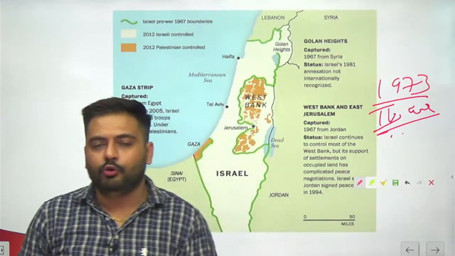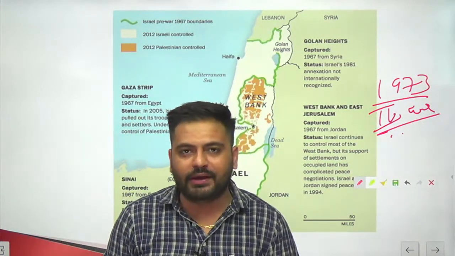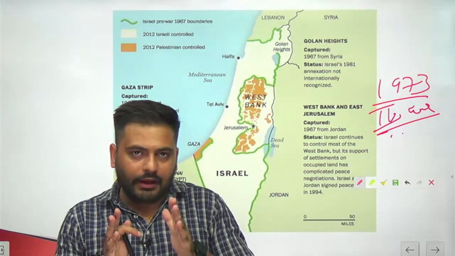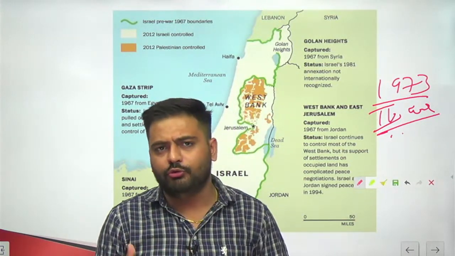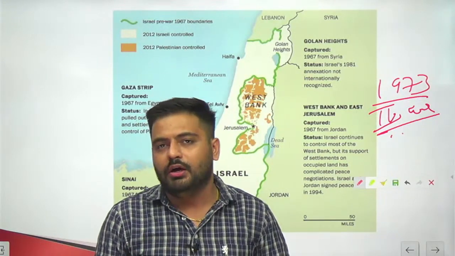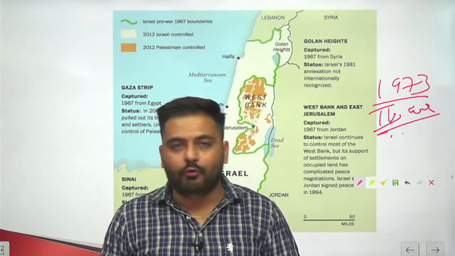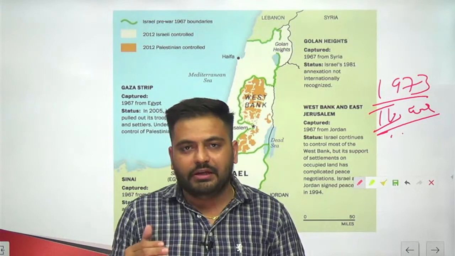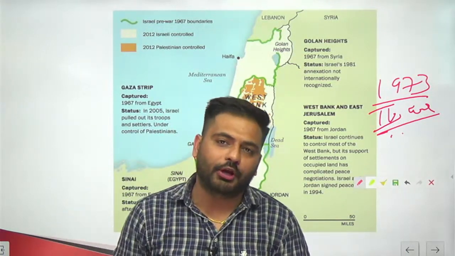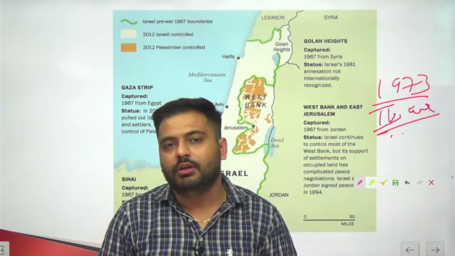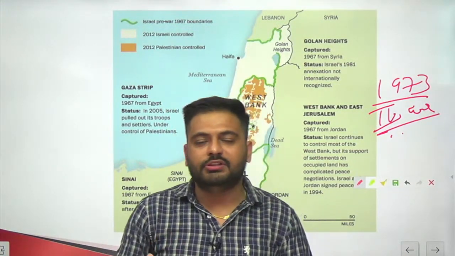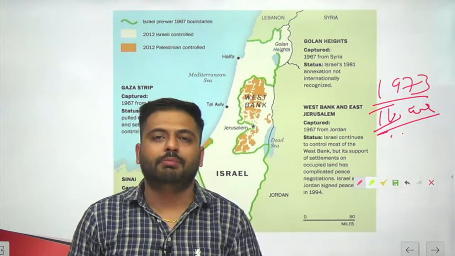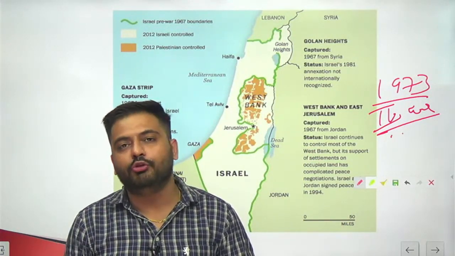But at that time, you must note that there was the formation of OPEC, the Organization of Petroleum Exporting Countries. They have a huge control over the economies of the world because they have control over energy sources. So when the 1973 Yom Kippur War broke out, the Arabs cut down the production of oil and increased the prices of crude oil. They quadrupled the prices. Initially it was $3, and after this war they increased it to $12. So there was an acute shortage around the world.